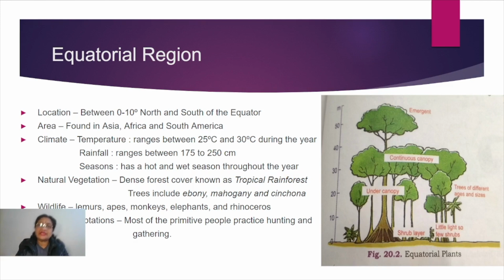Because almost every day the rainfall occurs around 4 to 5 o'clock in the afternoon, in the evening time, that is why it has got the name 4 o'clock shower. It is a very important feature of the equatorial type of climatic region. And moreover, this rainfall is basically of convectional type, right?